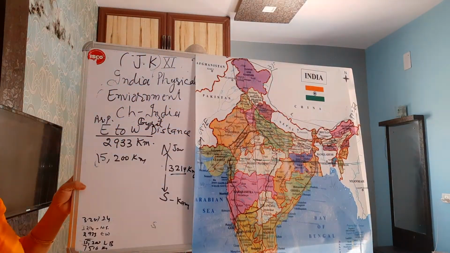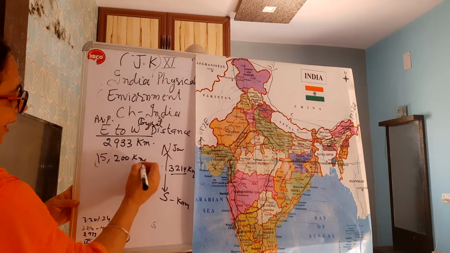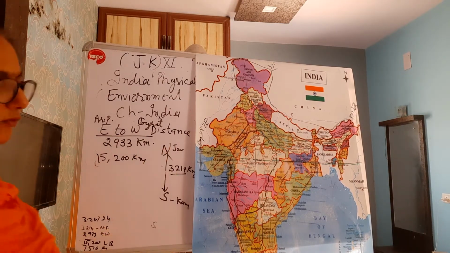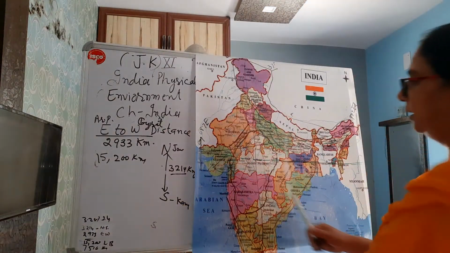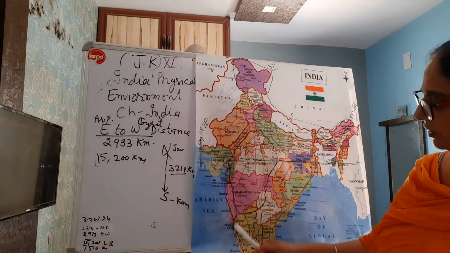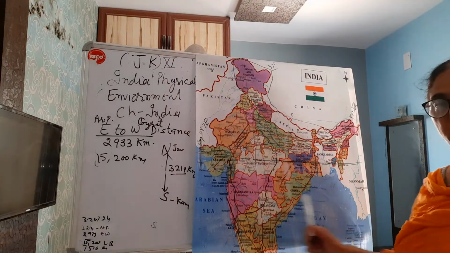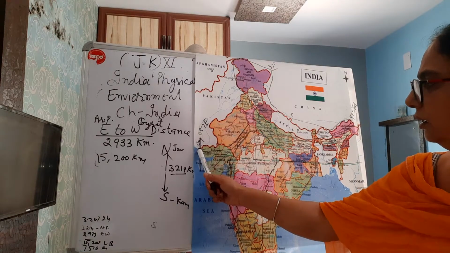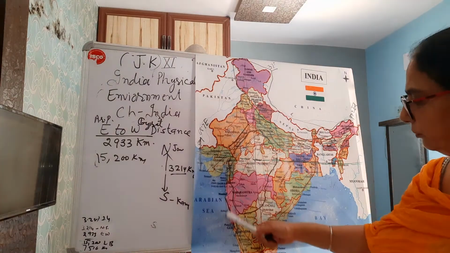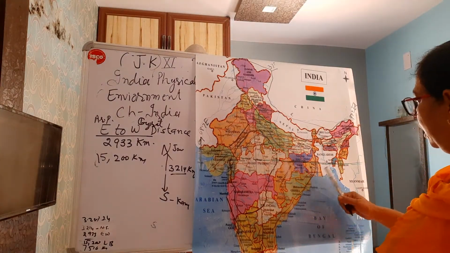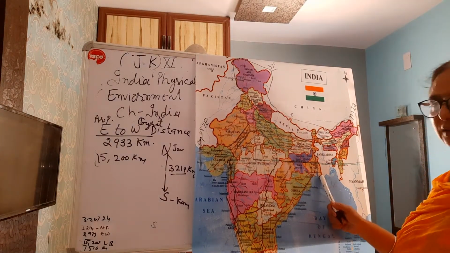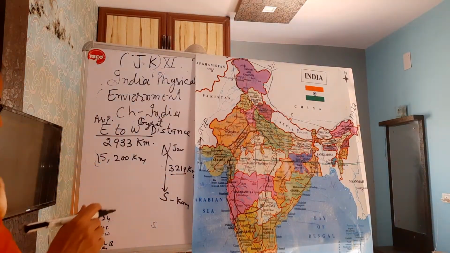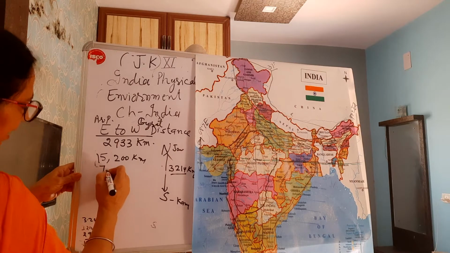This is the land boundary. We have coastline. What is coastline here? It means the area that is covered by water, surrounded by water. It is from Gujarat to here, up to here. That is our coastline.